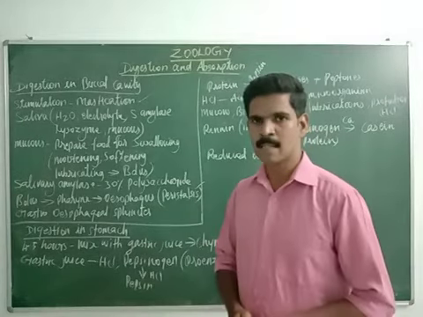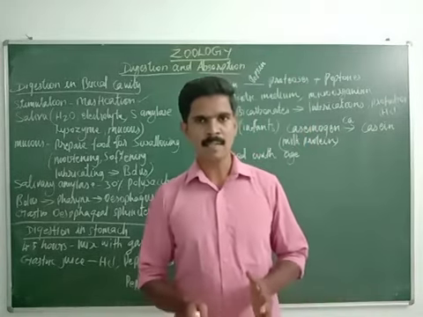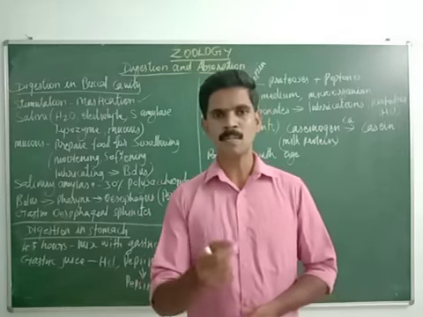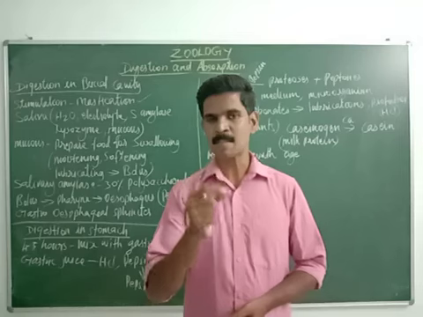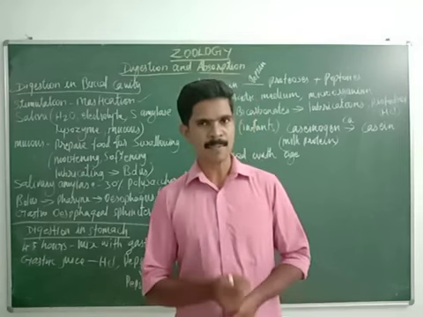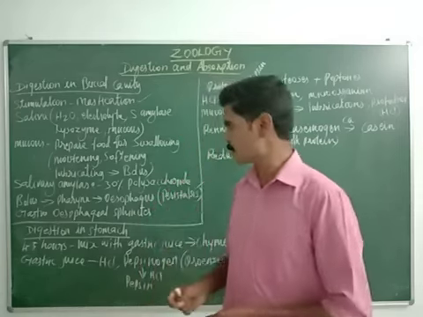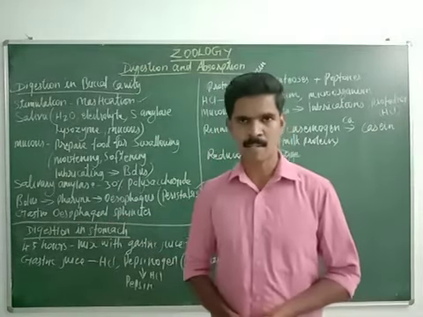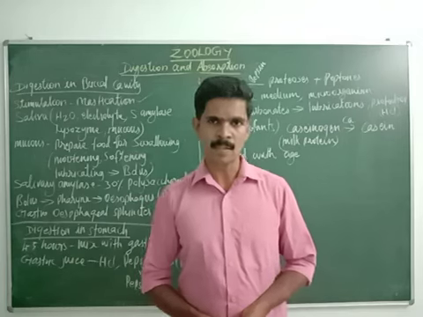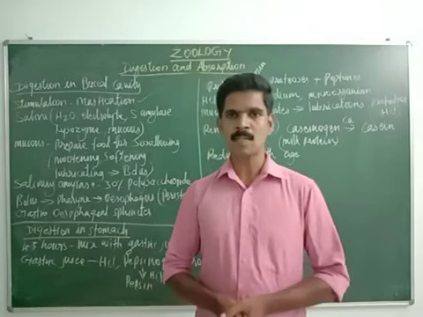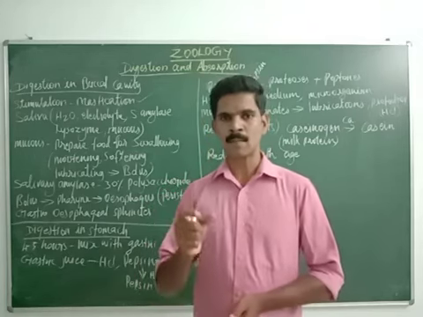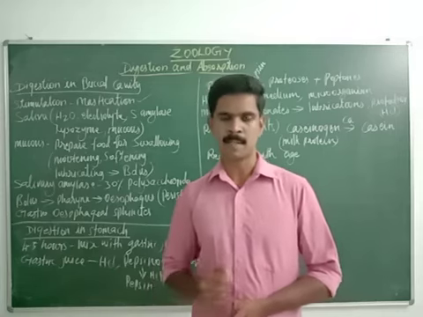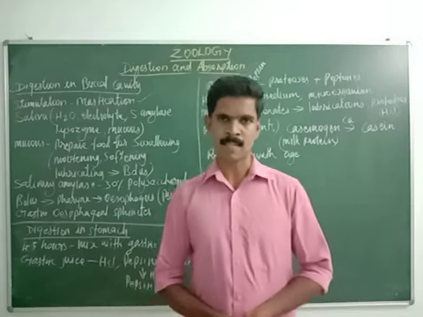When we studied the structure of the esophagus, I clearly told you that in between the esophagus and stomach, a sphincter muscle is present. The name of that sphincter muscle is the cardiac sphincter, otherwise called the gastroesophageal sphincter. This gastroesophageal sphincter regulates or controls the passing of food from the esophagus to the stomach.